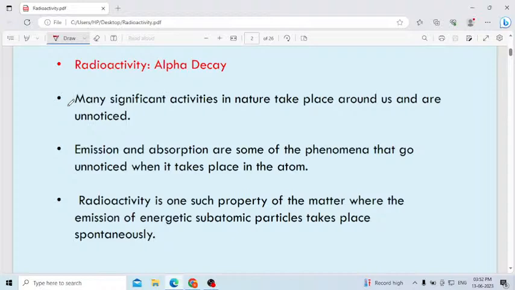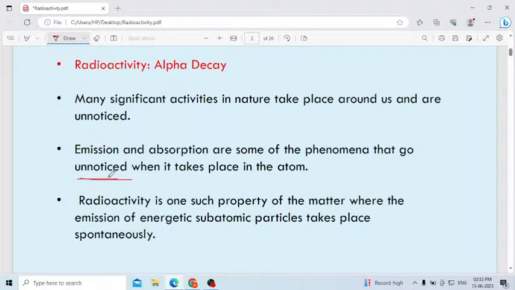Important significant activities are emission and absorption. Emission and absorption are some of the phenomena that go unnoticed. We can't even notice how the emission and absorption phenomenon takes place. It goes on continuously. When it takes place in an atom, which is a very tiny particle, with your naked eye you are not able to see an atom, correct?